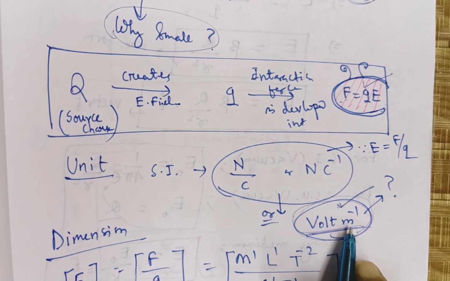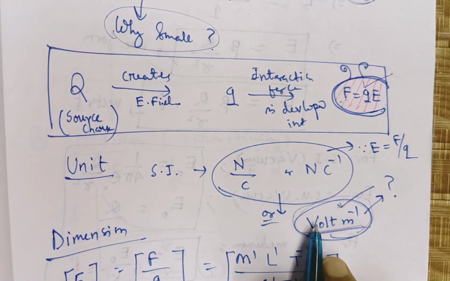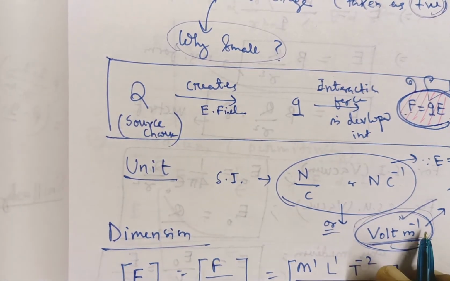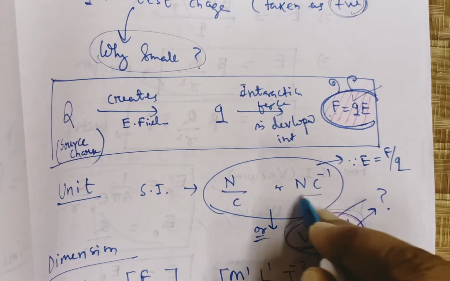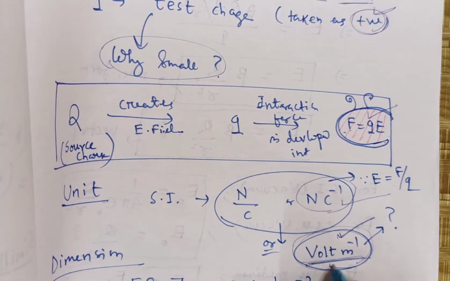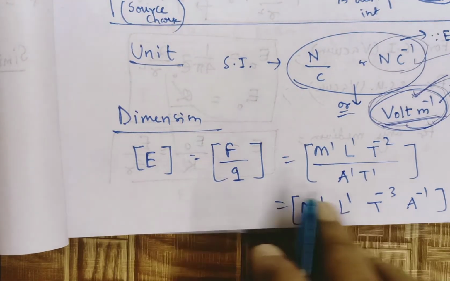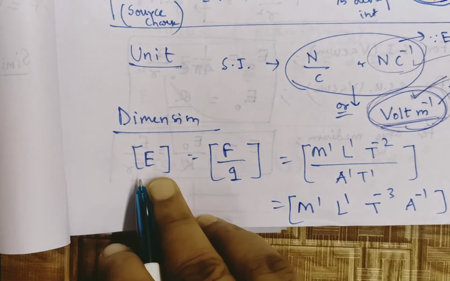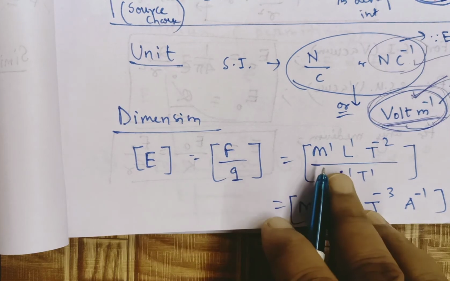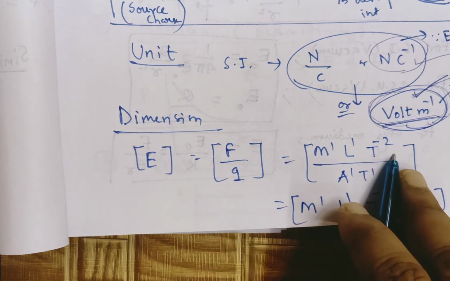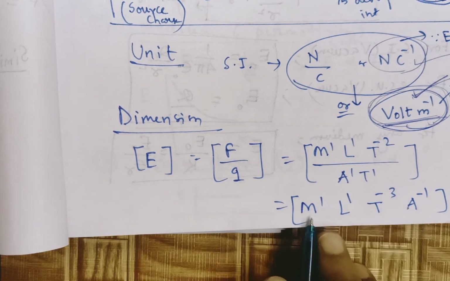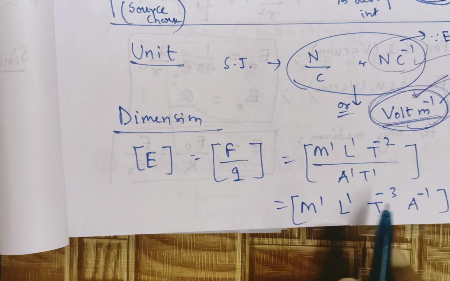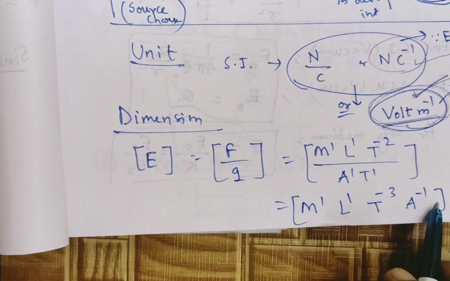There is another formula from which you can explain why the unit is volt per meter. So you should remember that the SI unit of electric field intensity may be Newton per Coulomb, which is correct, and volt per meter is also correct. Then we come to the dimension of electric field intensity. Dimension of electric field intensity is that of F by q. You remember the dimension of force is M1 L1 T^-2, and the dimension of charge q is A1 T1. So you check it: M to the power 1, L to the power 1, T to the power -3, and A to the power -1.